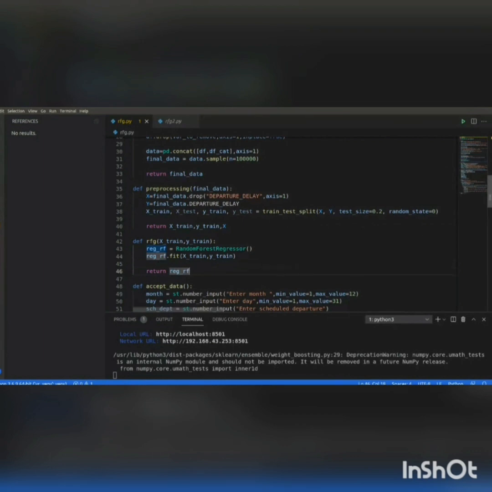From the random forest module, we are creating an object named regrf that can use the methods from the module. For example, we will use the fit method, to which we have passed X train and Y train. This will build a forest of decision trees from the training sets of X and Y and will be returned to the main function in regrf.